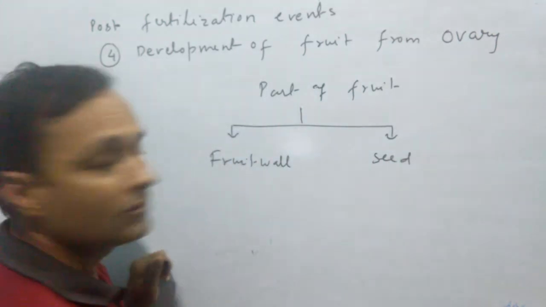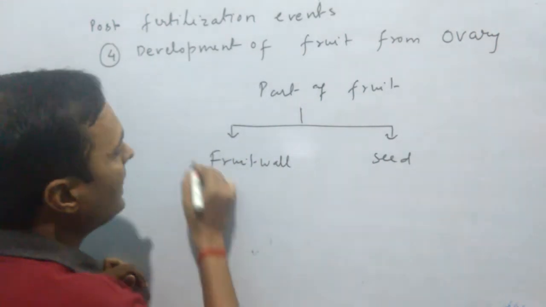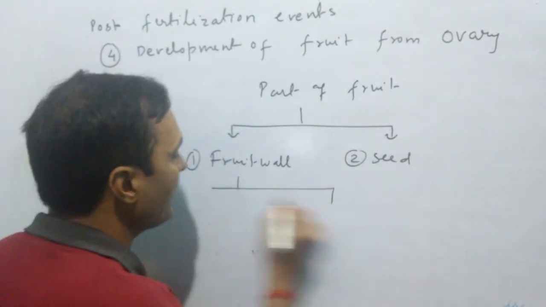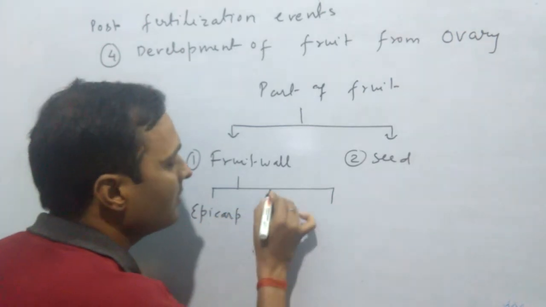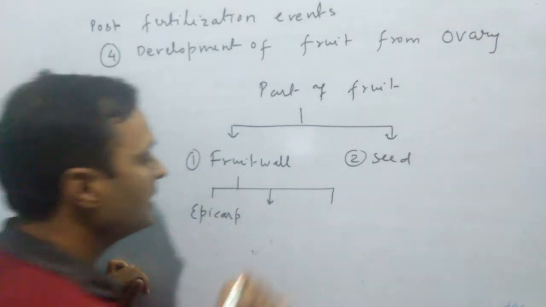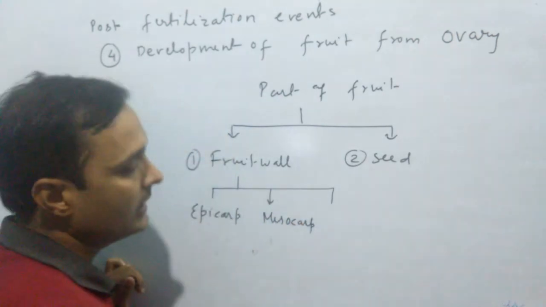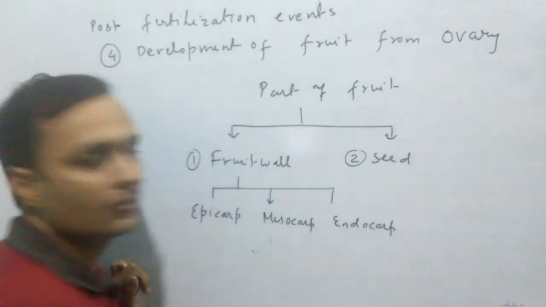So what do you mean by fruit wall? The outer layer of the fruit is known as fruit wall, and a typical fruit wall consists of three layers. Like in case of mango, it is epicarp, the outermost layer of the fruit wall, then mesocarp, the middle layer of the fruit, and endocarp, the innermost layer of the fruit.